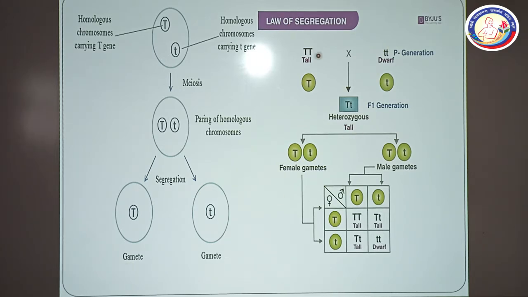This is the checkerboard here, capital T, small t. This is the parental generation, and after the cross, in the F1 generation the heterozygous condition is seen, capital T, small t, and all plants are tall. When it undergoes selfing for the F2 generation, female gametes are capital T, small t and male gametes are capital T, small t. After the crossing, you can see capital T capital T, capital T small t, capital T small t, small t small t. So the first three are tall plants, and this single one is a dwarf plant.